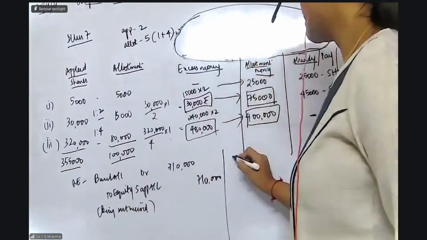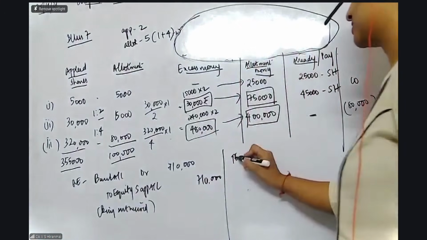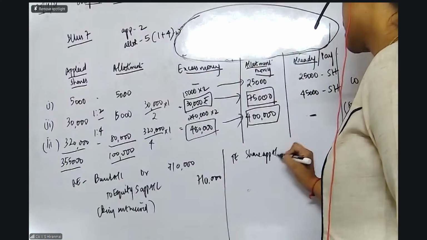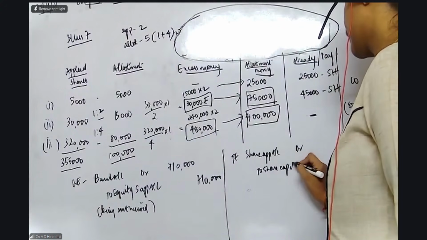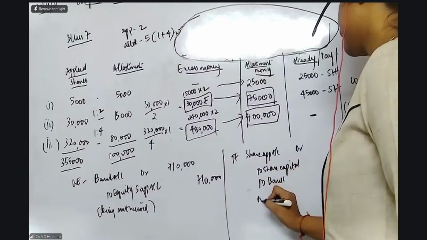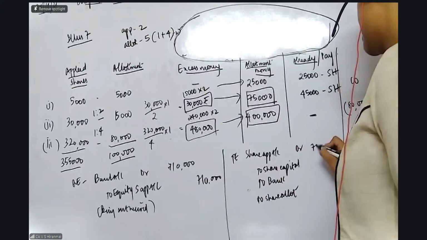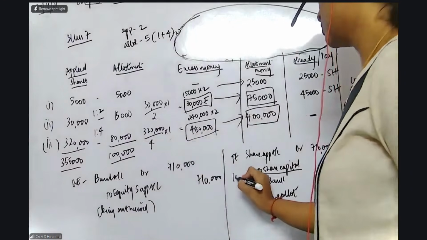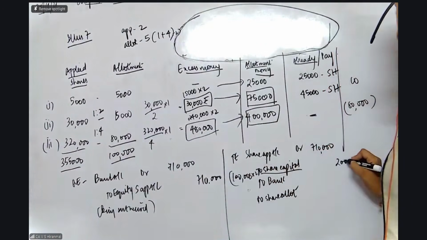The second entry is the transfer entry. I told you whenever there is an oversubscription in the question, pass the CBA entry. Share application account debit to share capital, to bank, to share allotment. शेयर एप्लीकेशन मिला है 7,10,000, शेयर कैपिटल ऑलवेज फेस वैल्यू वो होता है 1,00,000 शेयर्स चाहिए into 2 which comes to 2 lakhs.